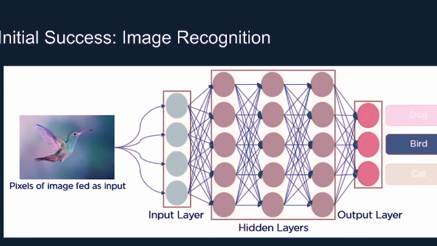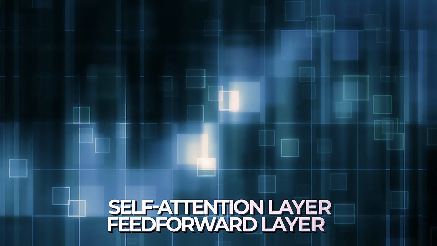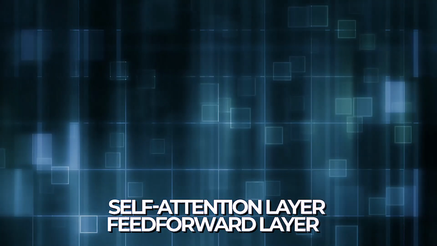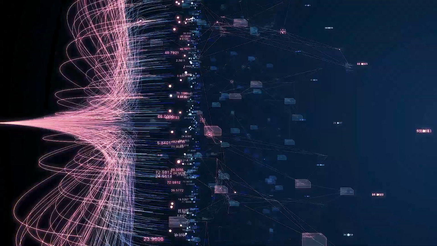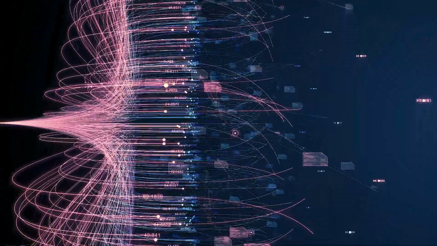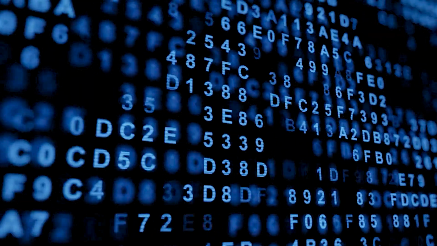Comprising multiple layers, each with sublayers, the transformer has two main components: the self-attention layer and the feed-forward layer. The self-attention layer assesses each word's significance in the sequence, while the feed-forward layer applies nonlinear transformations to input data, aiding the transformer in understanding word relationships within a sequence.